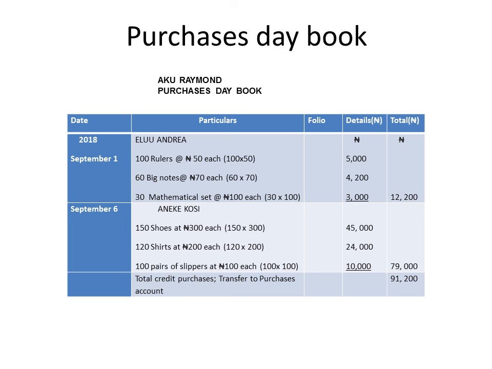The same thing is applicable for Kosi, and that's how we were able to prepare the purchases daybook. So in this illustration, the sales daybook is prepared based on items classified under sold, while the purchases daybook was prepared based on items classified under bought.